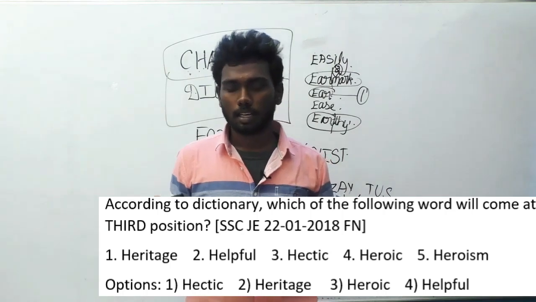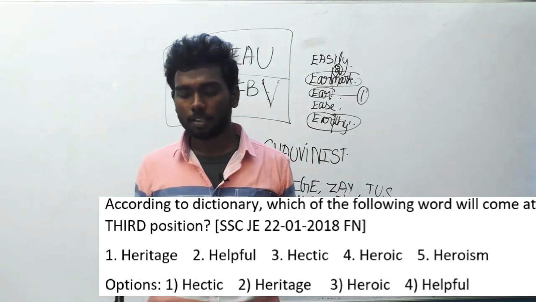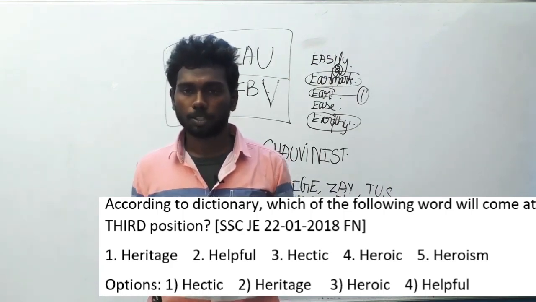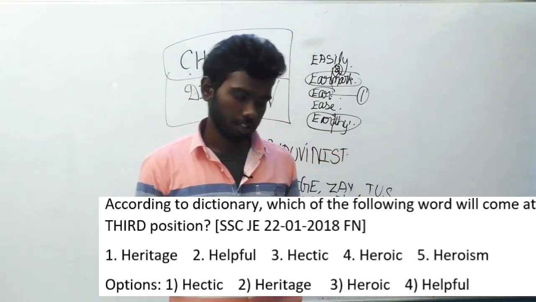This is the question, and if you arrange it in sequence, the third position will be the answer, and there are some options here also. Hectic will come in third position, or heritage will come in third position, or heroic will come in third position, or helpful will come in third position. If you analyze clearly, heritage will come in the third position. So heritage is the answer option here.